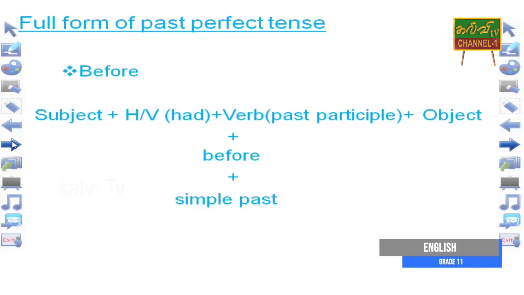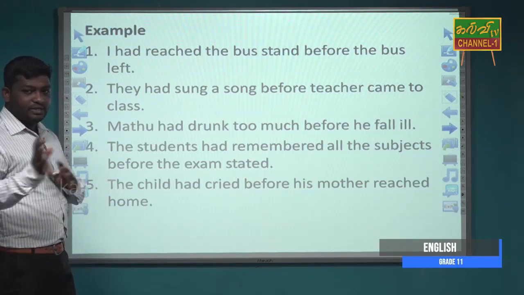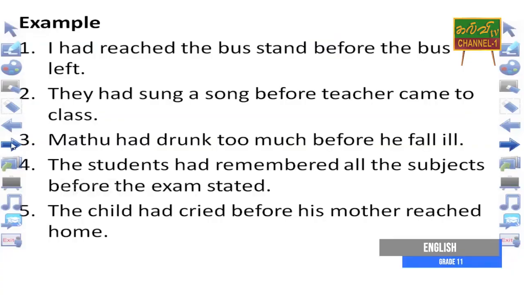And here we can use before and simple past. Already I told you the action has been completed before another action started. So here we have another tense, simple past. And an example for the sentence structure can be like, I had reached the bus stand before the bus left.